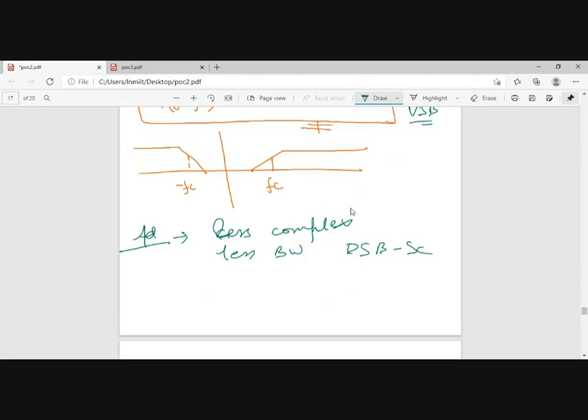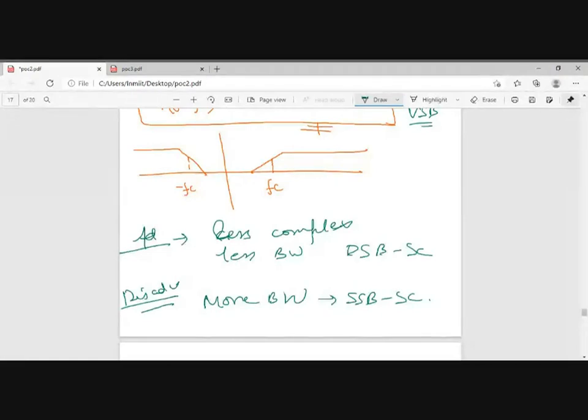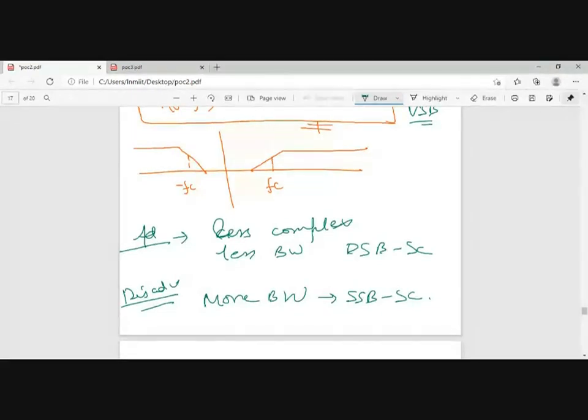Disadvantages, if I have to write disadvantages, I will say having more bandwidth than SSB-SC, and having to fulfill a criteria, and if that is not matched, the signal will be distorted.